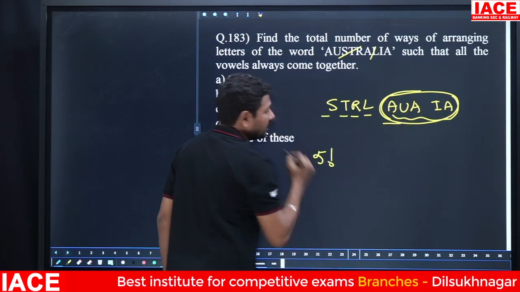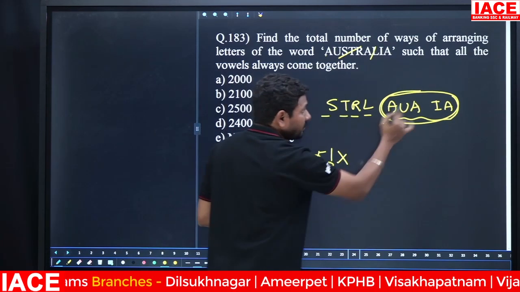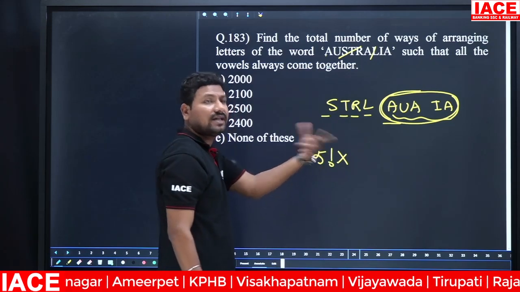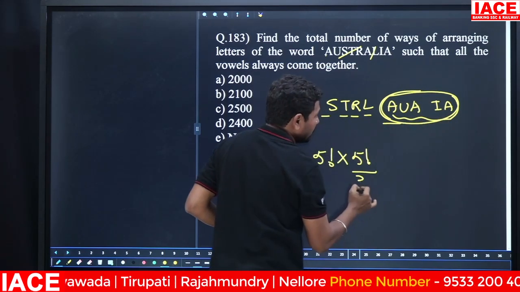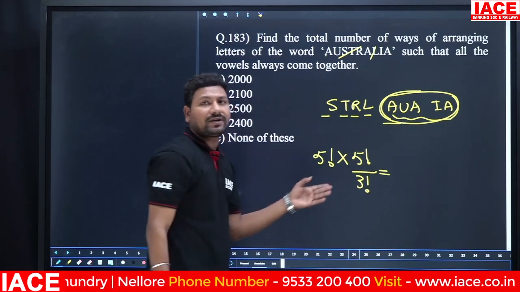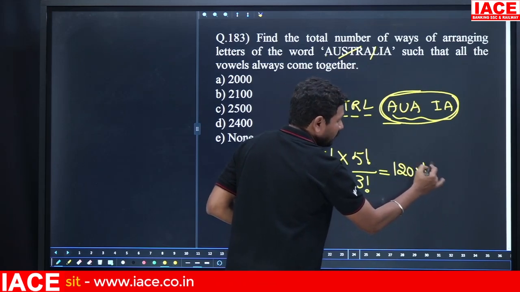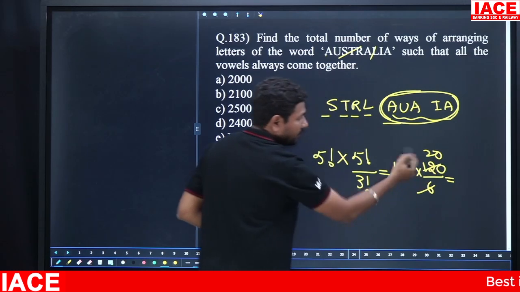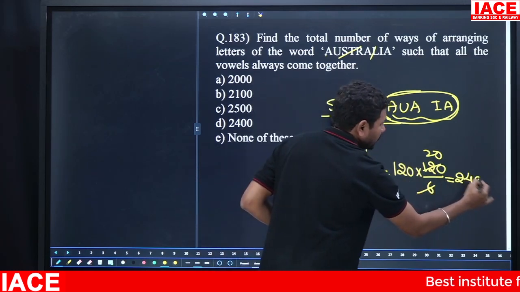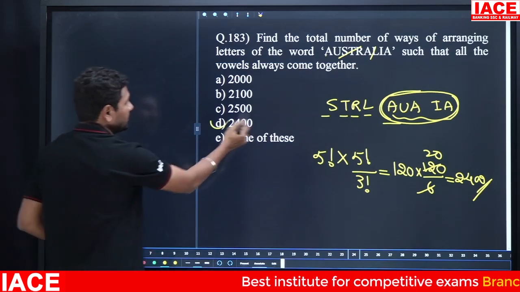Overall, how many letters are there? 5 letters. 5 letters can be shuffled in 5 factorial ways. Inside the box, the 5 letters can also be arranged among themselves, that is 5 factorial. By A, how many times? 3 times. That is for the repeated letters, so we write the denominator 3 factorial. 5 factorial value is 120, 3 factorial value is 6. 120 by 6 is 20, and 20 times 120 gives 2400. That means when the vowels come together, there are 2400 ways, option D.